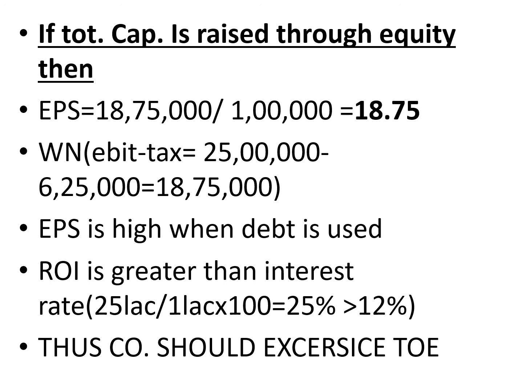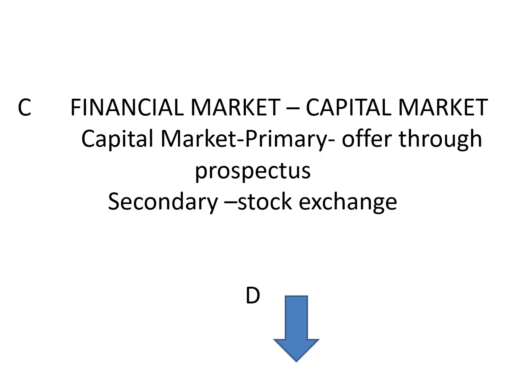Now, EPS is high when the debt is used. We are comparing the two. And return on investment is greater than the interest rate, that is 25 lakh by 1 lakh into 125%, and the interest rate is 12%. So the company should exercise or go for trading on equity, because the focus of the entire thing is to increase your EPS.